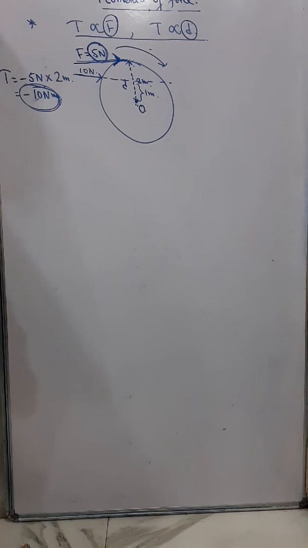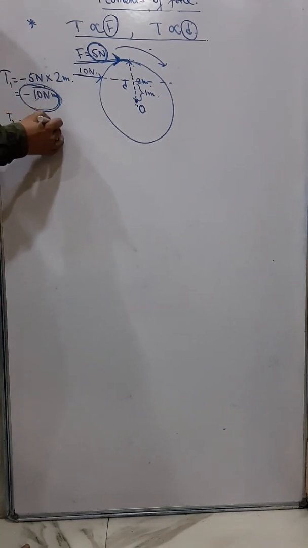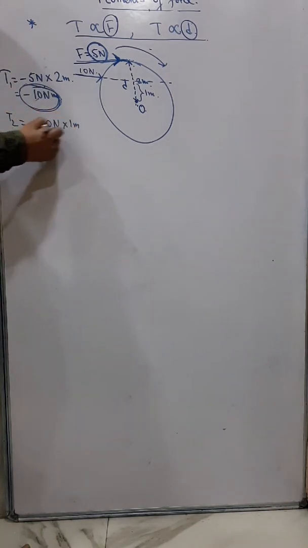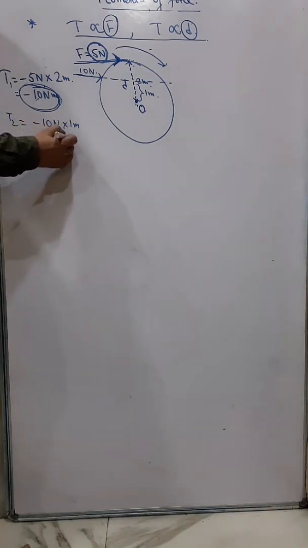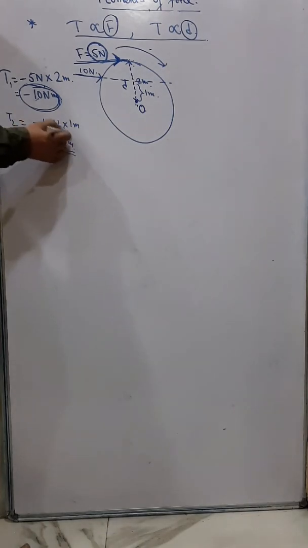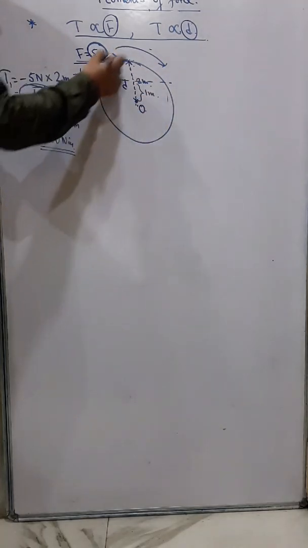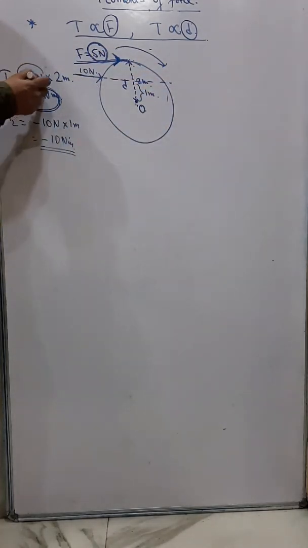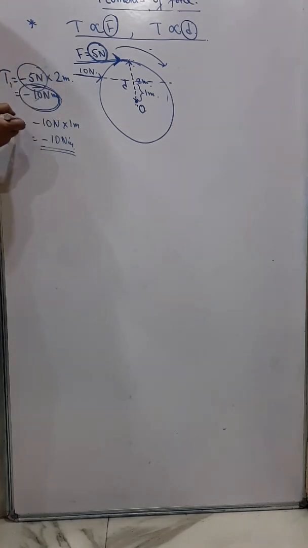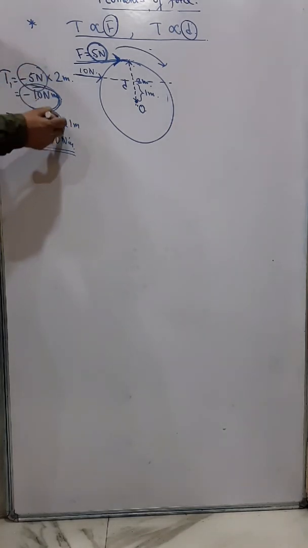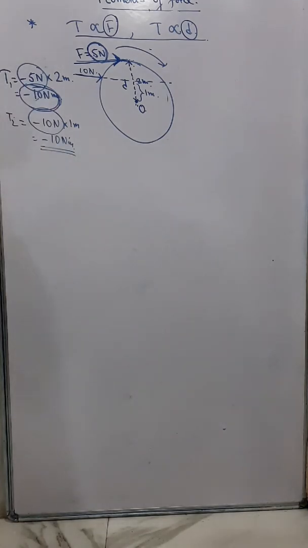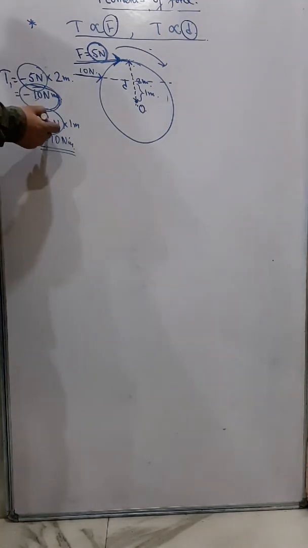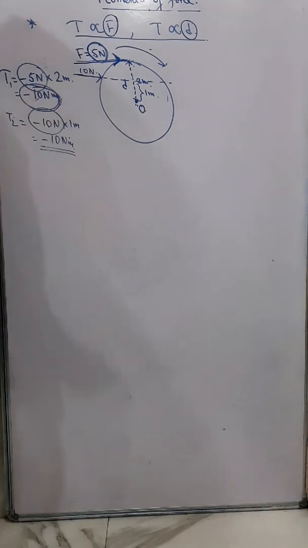You understand? In the second case it will be minus 10 Newton into 1 meter, so I get minus 10 Newton meter. So I get the required torque and the wheel is rotating. But in the first case I am just applying 5 Newton force, and in the second case I am applying 10 Newton force. That means I have to apply a greater force.